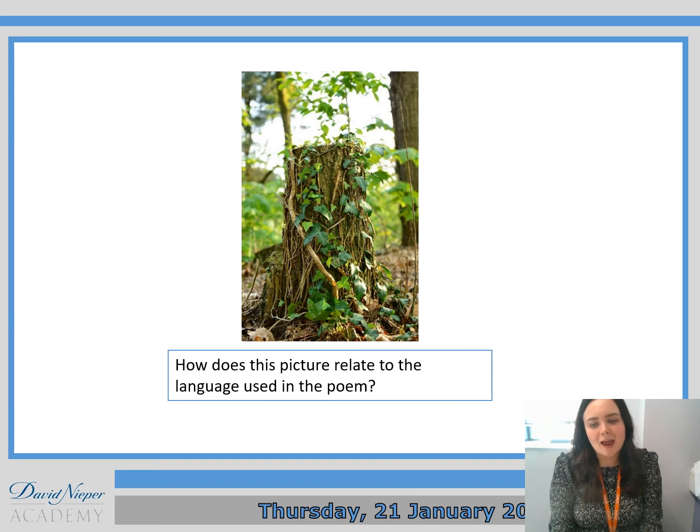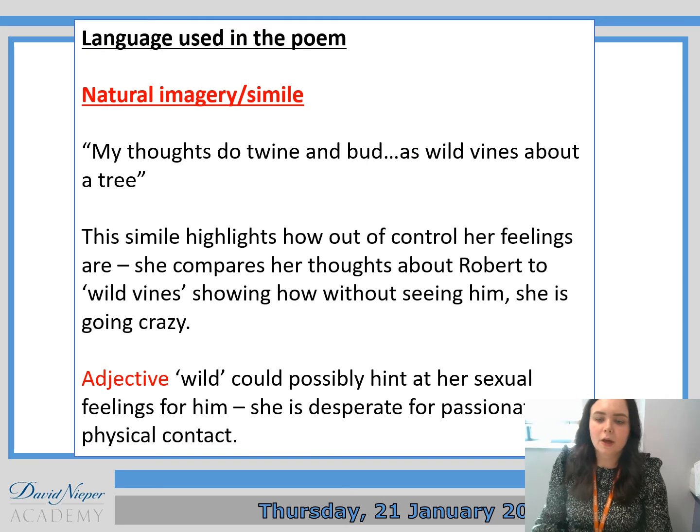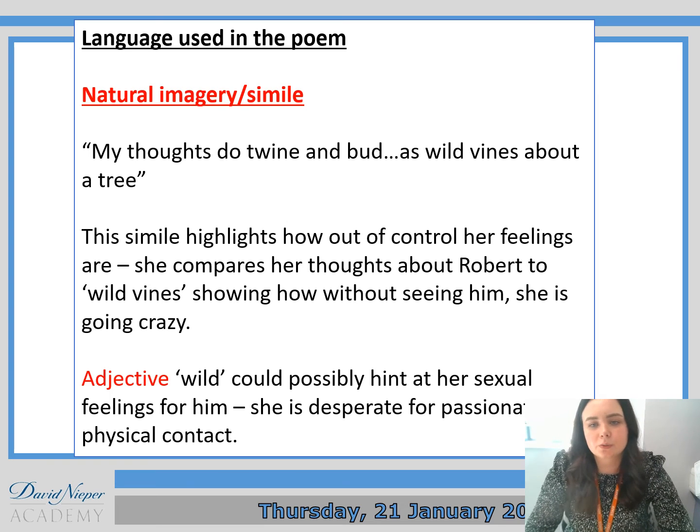Okay then, so again, inference. How does this image link to one of the quotations that we have studied from this poem, and can you explode it and tell me what it shows about Elizabeth Barrett Browning's feelings towards Robert Browning? Okay then, so you should have picked out the quotation, "My thoughts do twine and bud, as wild vines about a tree." So we spoke quite a lot about this, so obviously this is just a quick go over.